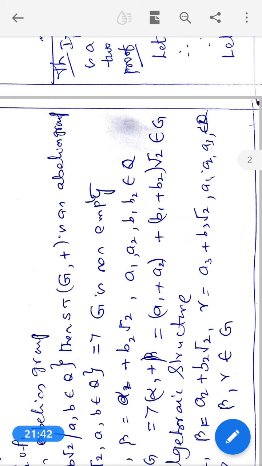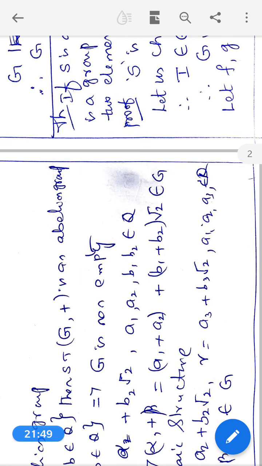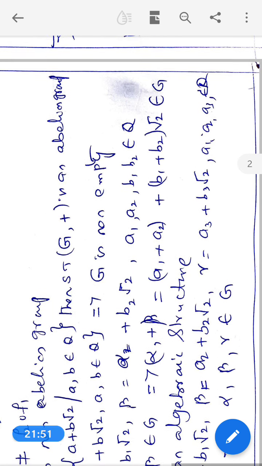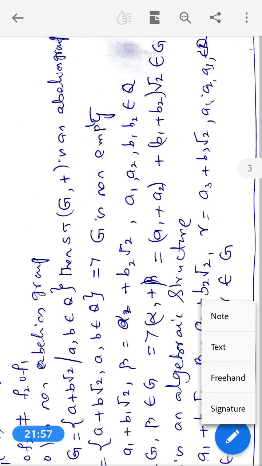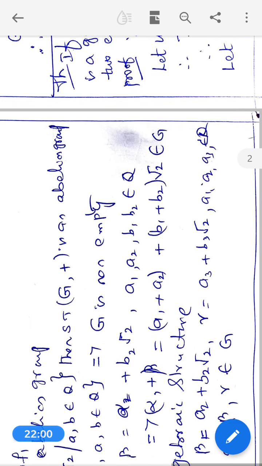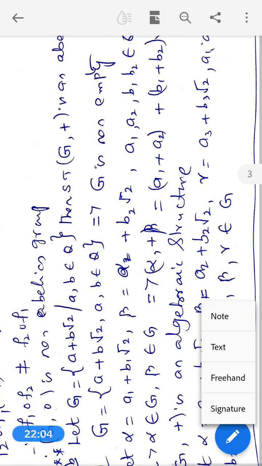What is a1 plus a2? a1, a2 belong to Q, so a1 plus a2 also belongs to Q. b1 plus b2 also belongs to Q. Therefore, it is of the form alpha 1 plus beta 1. Alpha plus beta is of the form a plus b root 2. So, alpha plus beta also belongs to G.